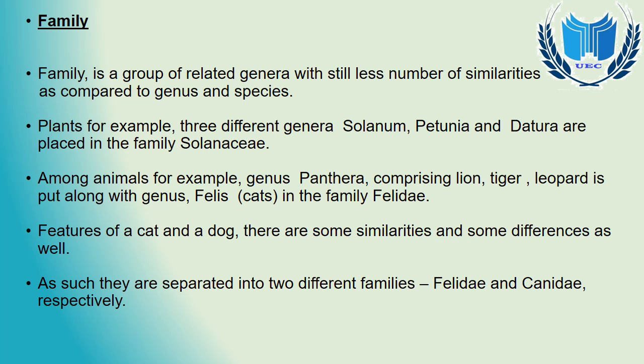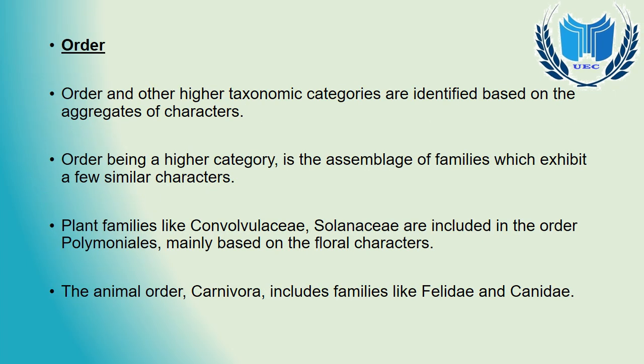Now between a cat and a dog, there are some similarities no doubt, but there are some differences also. That's why they are put into 2 separate families, Felidae and Canidae. Now, as we have seen, the categories like species, genus and family are based on the number of similarities, that is number of similar characters, right?